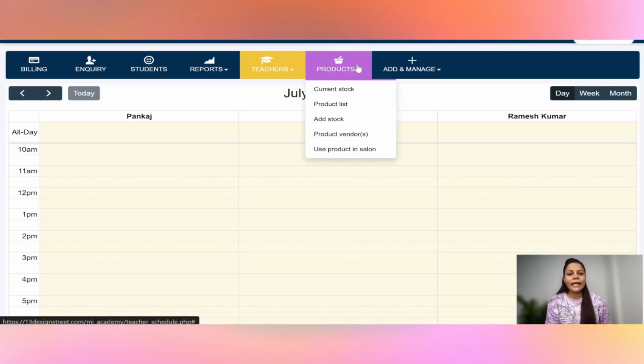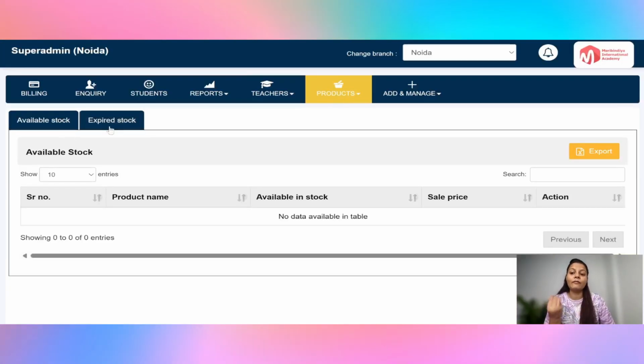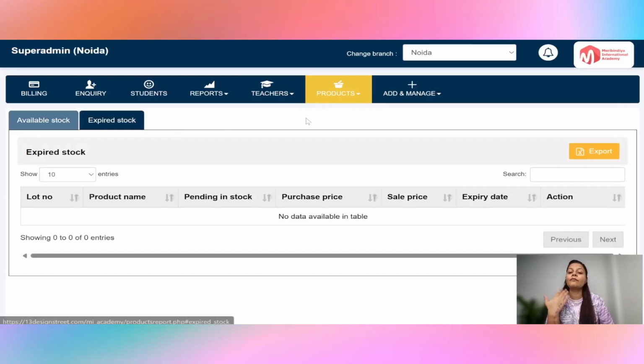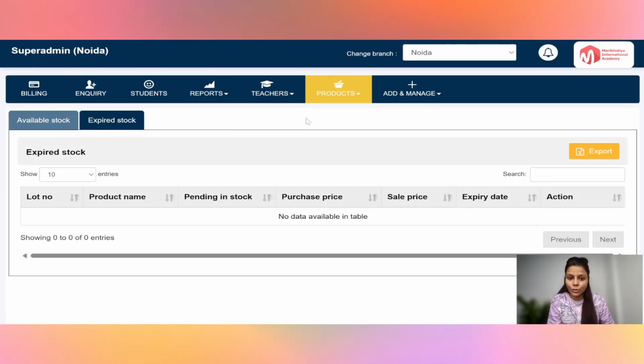Also, if you're providing any goodies or particular material to your students, there is an inventory tab available where you can manage your stock, whether students are using it or you want to give goodies to your students. You can keep track of your available stock, expired stock, or whatever goodies you have provided to your students.